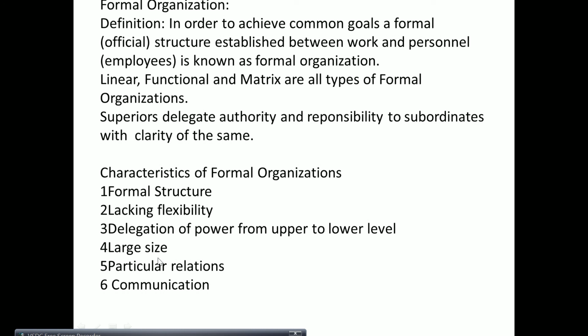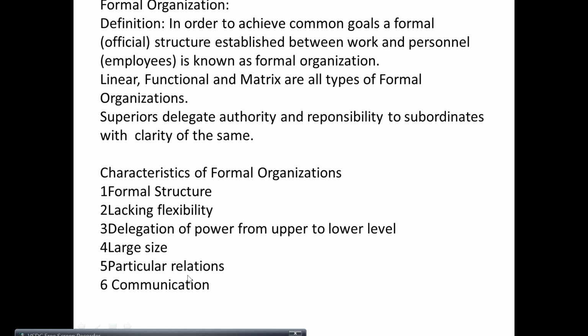That will be your position in the structure. You will be there in the organizational chart where your position is. So it is not likely to change. But like we said, whenever there is new technology, some new person can be added to the structure. So in rare situations, there is flexibility. Otherwise, this structure lacks flexibility.